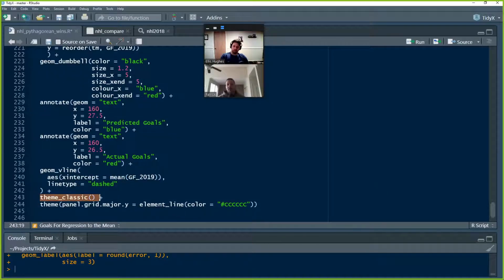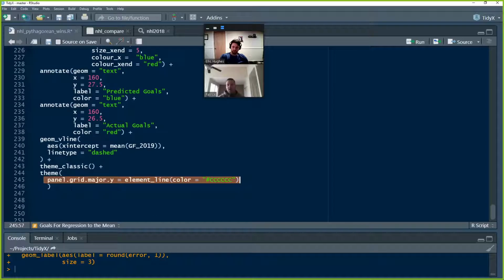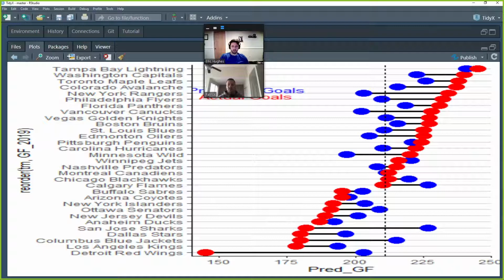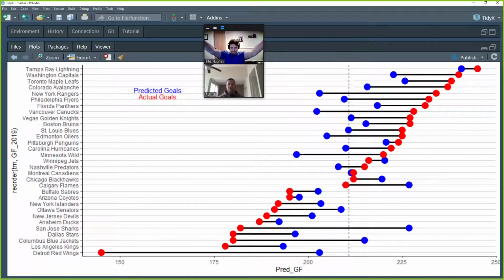The theme I set to classic because I wanted it to be much cleaner than theme_light, because I wanted to explicitly put in my own grid lines, which are just the y-axis grid lines. So I only wanted the horizontal lines. And I put them into a very light gray color so that they don't take the viewer's eyes away from anything. And here we see, boom.